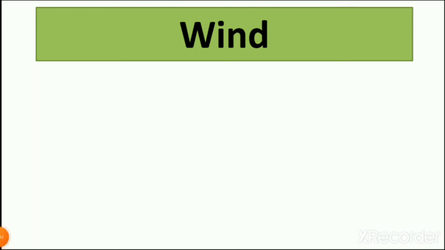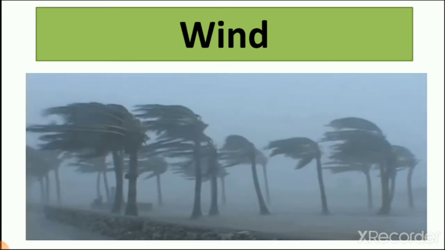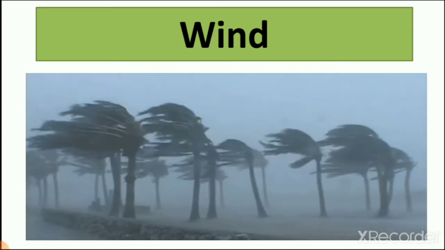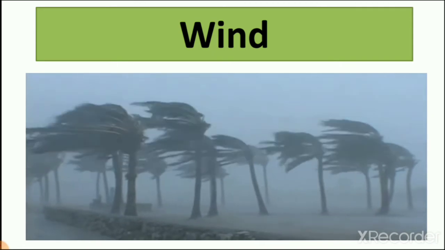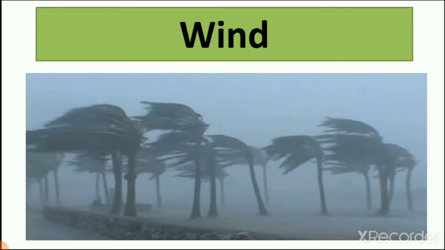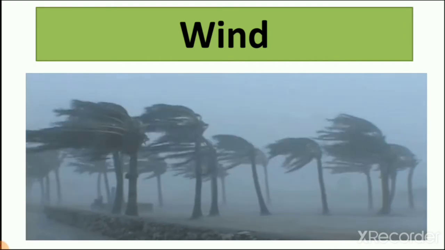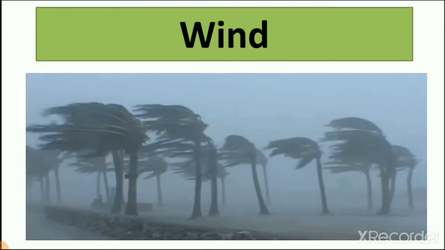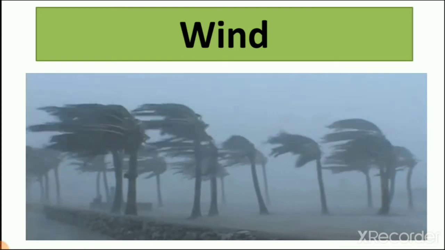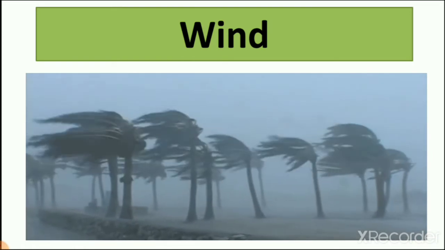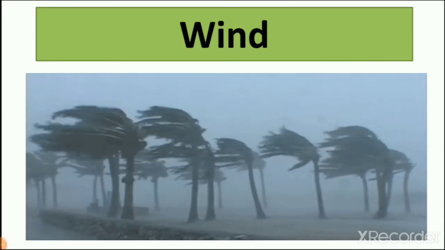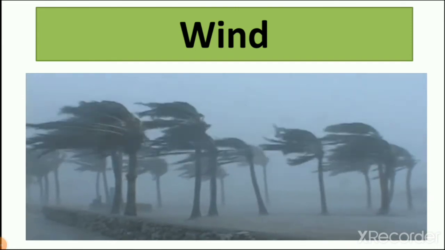Wind, WIND. So wind means moving air, right? So here you can see wind blows very fast, and because of that the trees fall down, right? So you can see here the strength of the wind and how it looks. So what is the meaning of wind? Wind means moving air, and this wind blows very fast. WIND.